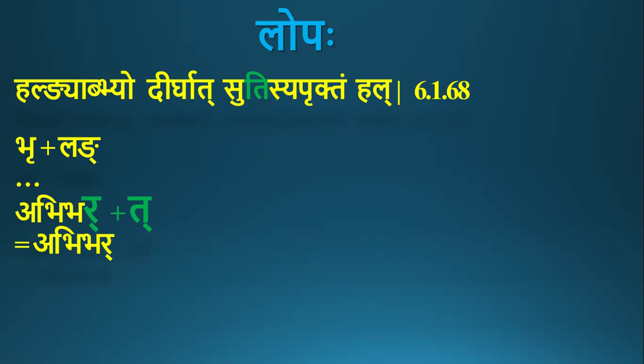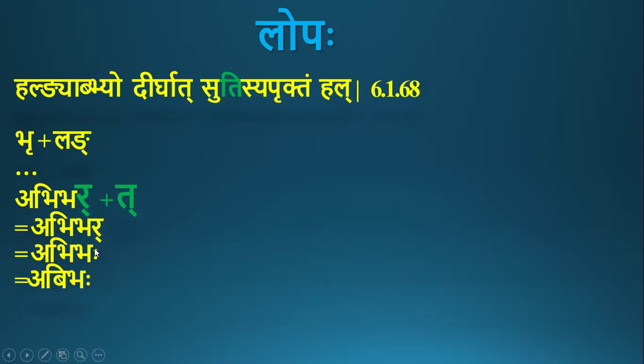Why? Because by rat sasya, the immediate sutra after sanyogantasya lopaha, only sakara gets deleted after repha, not other letters. So takara cannot be deleted by sanyogantasya lopaha due to the prohibition made by ratsasya. So by this sutra, hal ngyabbhyo dirgha sutisya pruktam hal, that takara gets deleted, and we are left with abibhar, and after the other prakriyas the final form is abibhaha.